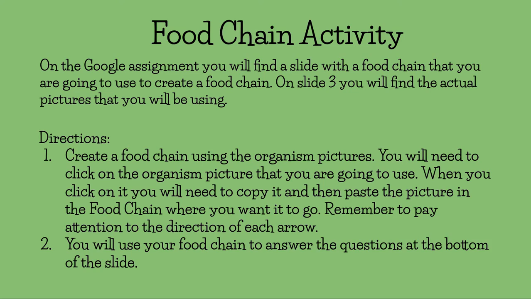So here's our food chain activity. On the Google assignment, you will find a slide with a food chain that you are going to use to create a food chain. On slide 3, you will find the actual pictures you will be using. Directions: create a food chain using the organism pictures. You will need to click on the organism picture that you're going to use. When you click on it, you will need to copy it and then paste it in the food chain where you want it to go. Remember to pay attention to the direction of each arrow. That means the flow of energy.